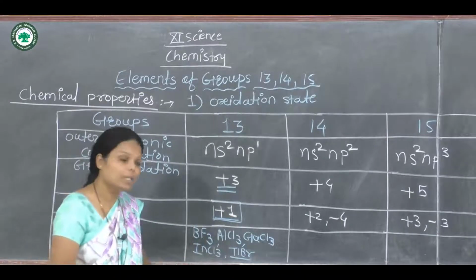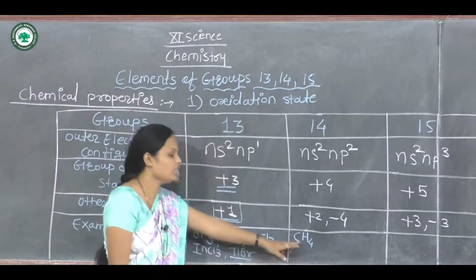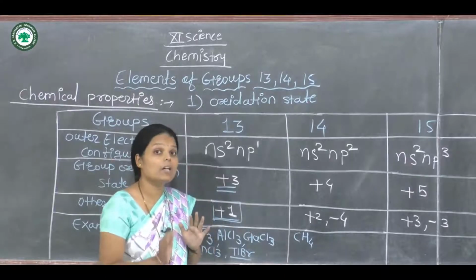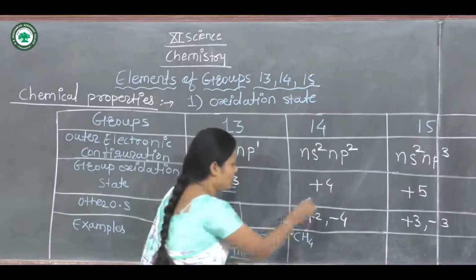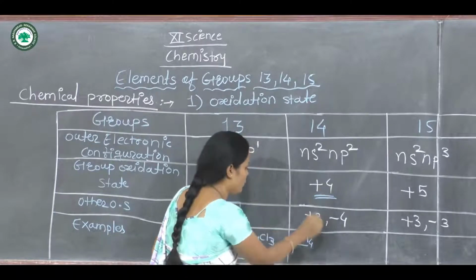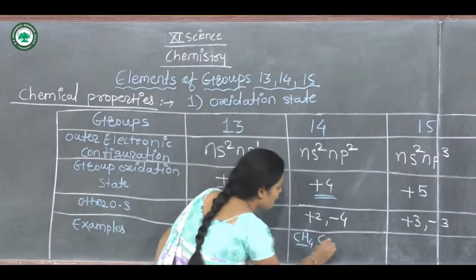The first example is methane. We know that methane is CH4. Here, 4 hydrogen atoms are attached to the carbon atom, and that's why its oxidation state is +4. The oxidation state of the CH4 molecule is +4. Now the second example is carbon dioxide.